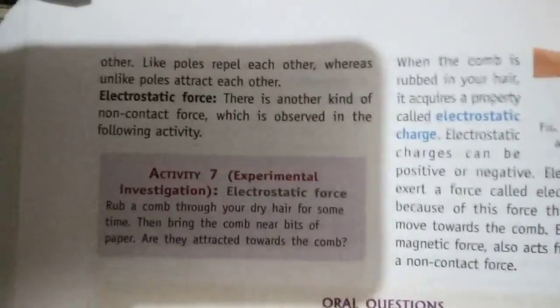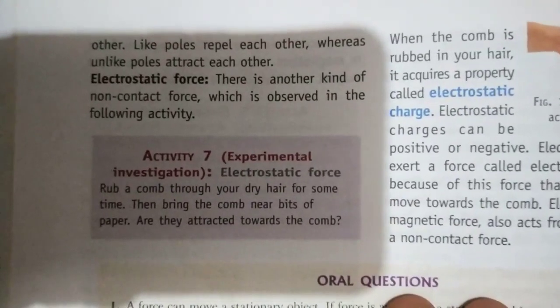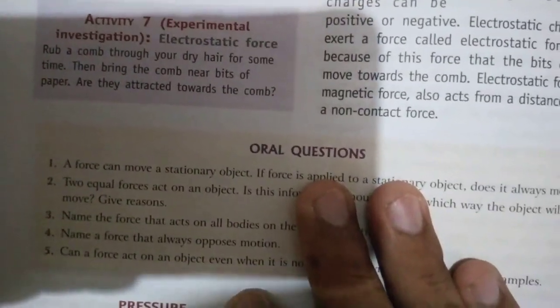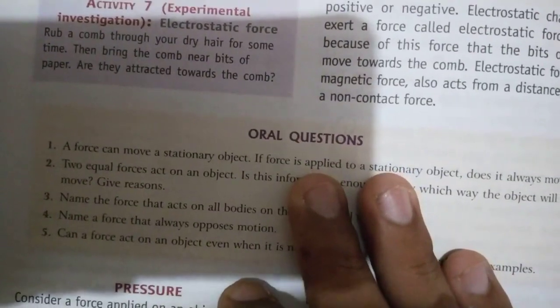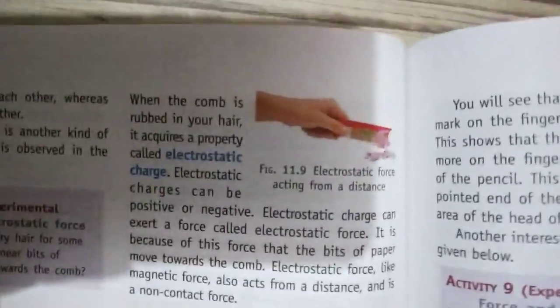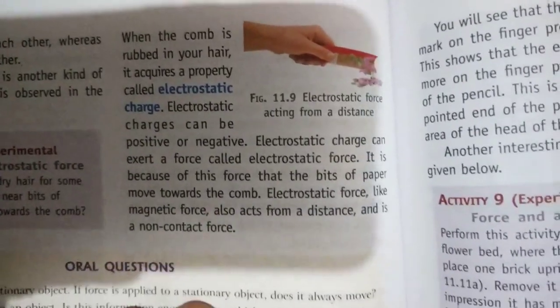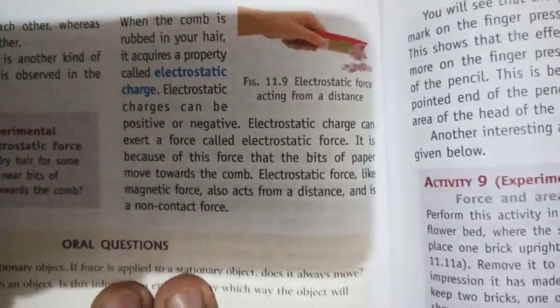Electrostatic force. There is another kind of non-contact force which is observed in the following activity. Rub a comb with your dry hair for some time, then bring the comb near bits of paper. Are they attracted towards the comb? When the comb is rubbed in your hair, it acquires a property called electrostatic charge. Electrostatic charges can be positive or negative.